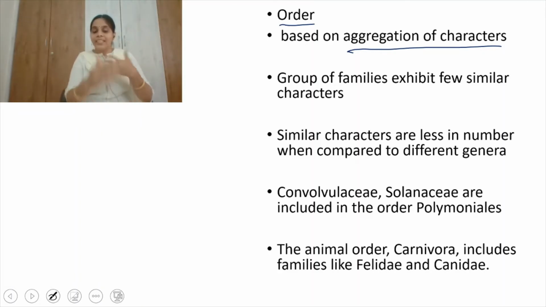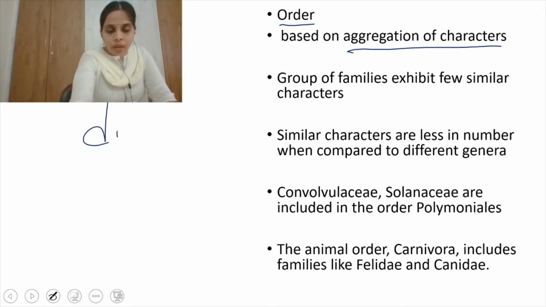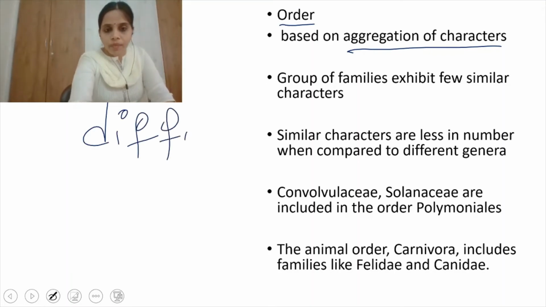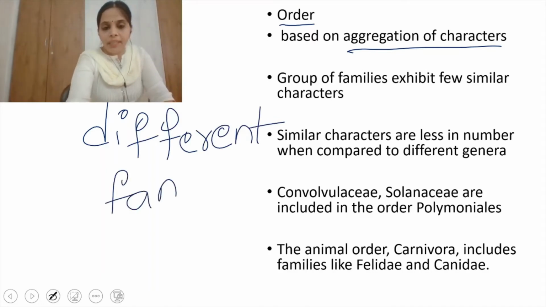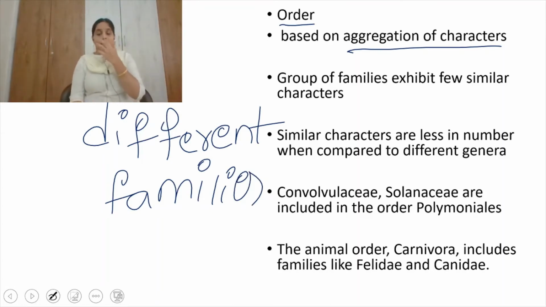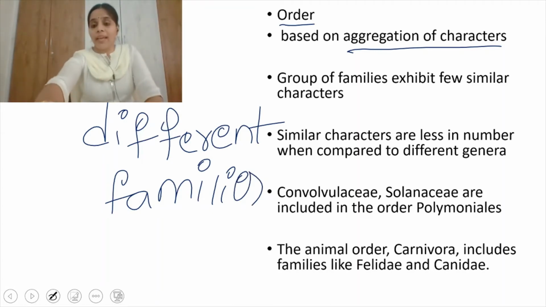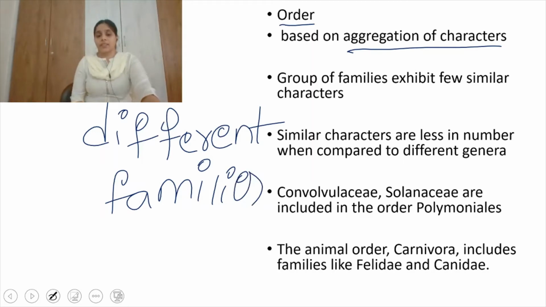Order has a group of different families which share some common characters, and these are formed by aggregation of characters, that is, the combination of characters they show. Groups of families exhibit few similar characters, so similar characters are fewer in number when compared to different genera.